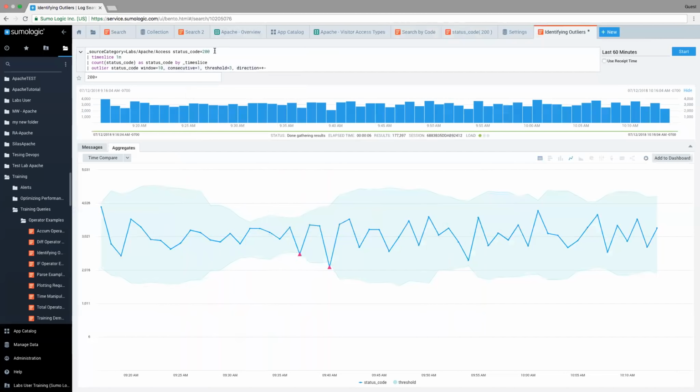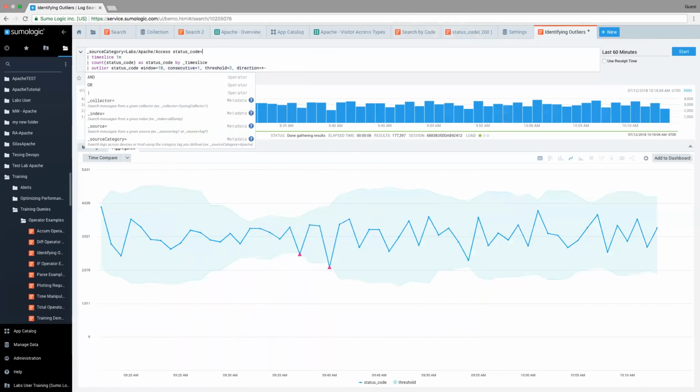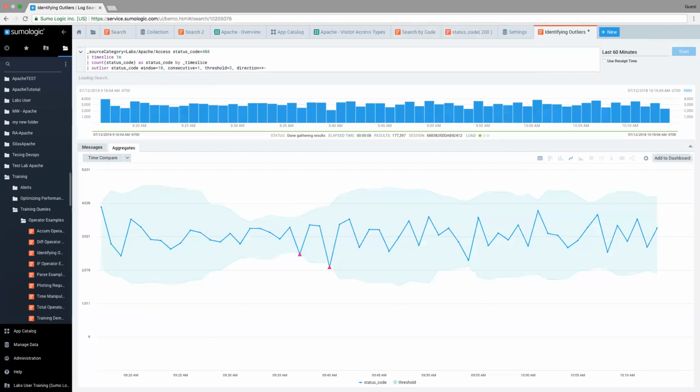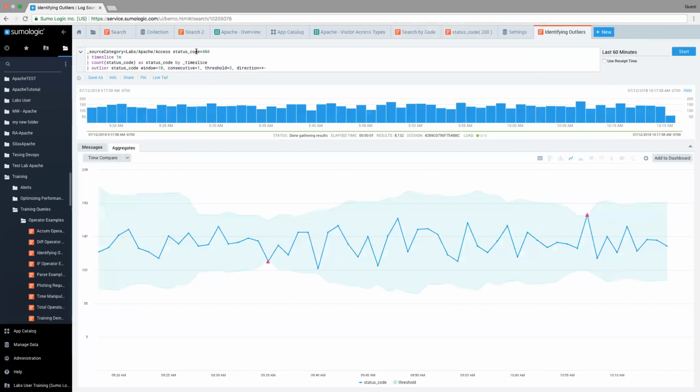Let me show you it in a better way, because the 200, I think, is useful. This would show successful connections, but let's say you want to see all the unsuccessful connections. So I'm just flipping this around, looking for status code 404s, and now I see two different examples here. Keep in mind those 404s are bad, and while they were within that acceptable range throughout most of this 60-minute window, we see two examples of outliers here.